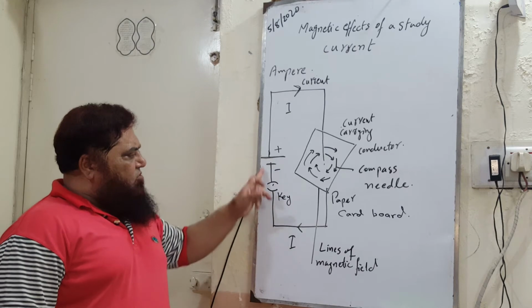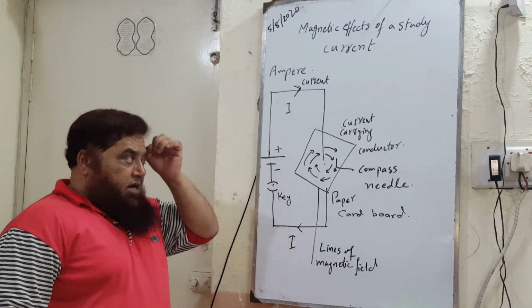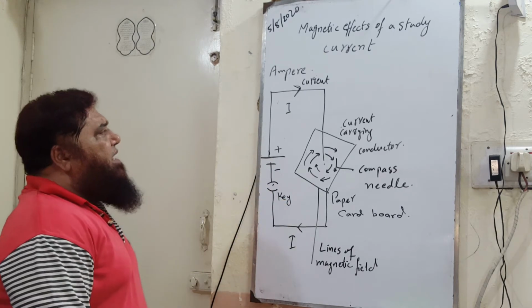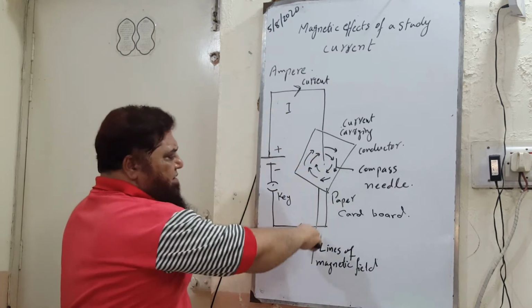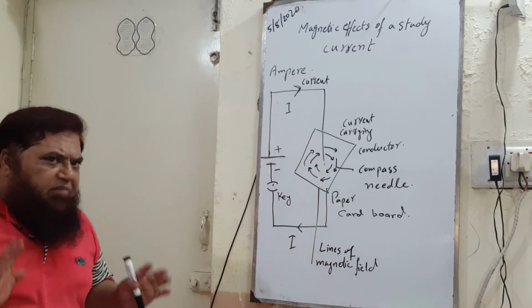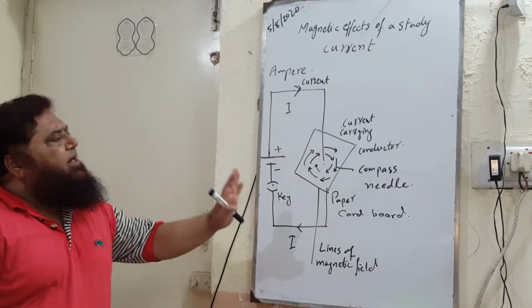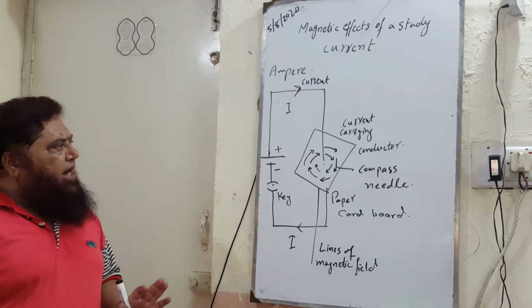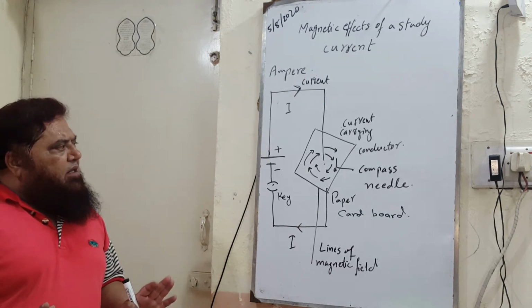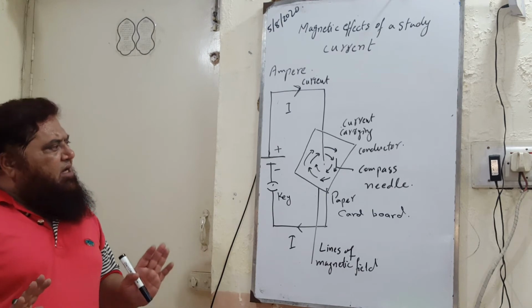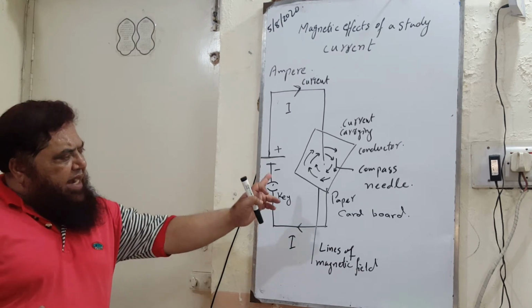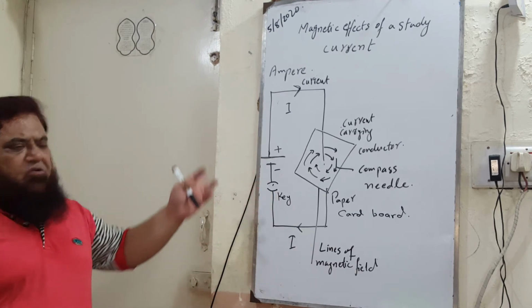The wire approaches here. Here is the key. Now, according to Ampere, when the current is flowing in this direction, there is a magnetic field around the current carrying conductor, and the lines of that magnetic field are in a circular path.